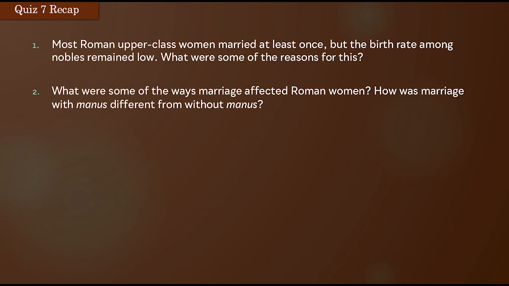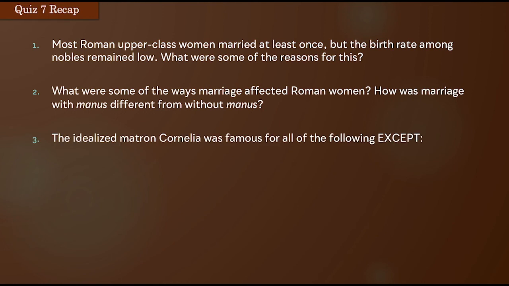If the husband's property is in question, a wife without manus has no connection to that. And so, even as a widow, is not in a position to help dispose of it or take care of it. The obverse of this is that she retains her own property under these circumstances. Marriage with manus means that her property is joined to the husband's property. But as a widow, she would have a connection to that property of her husband, which would not be the case in marriage without manus.